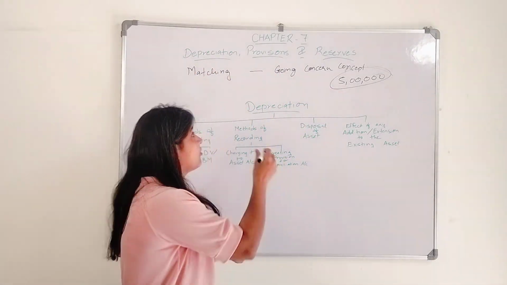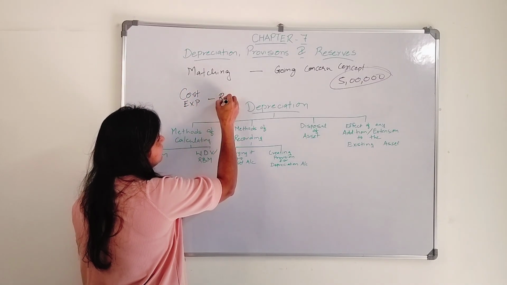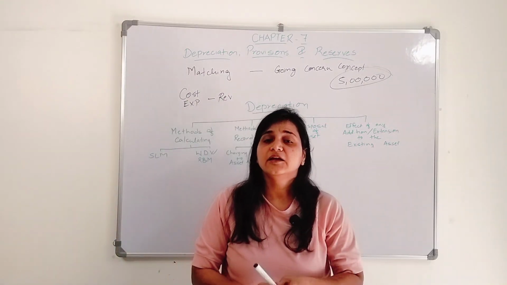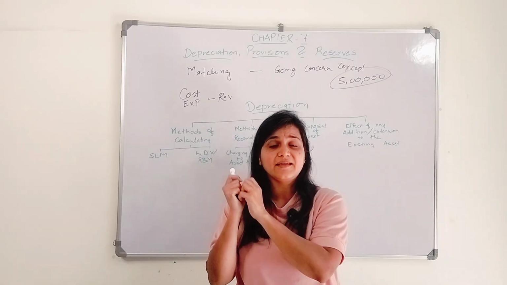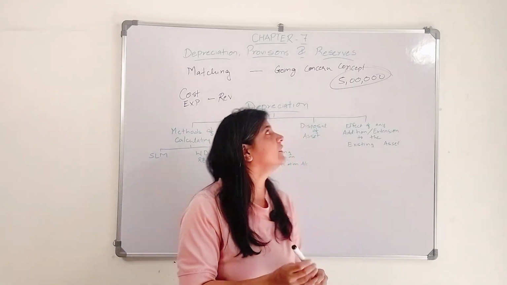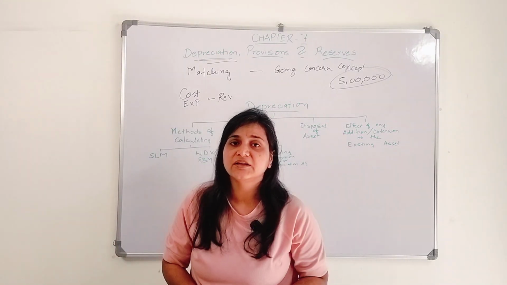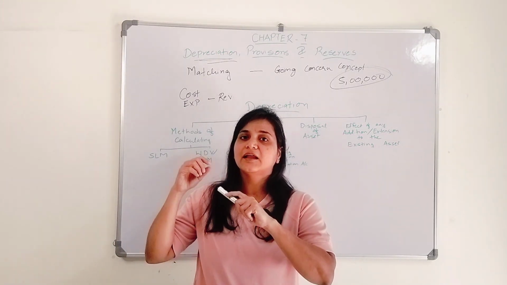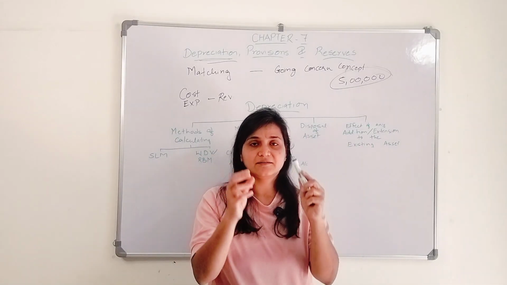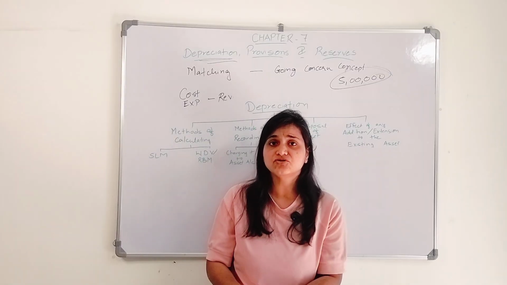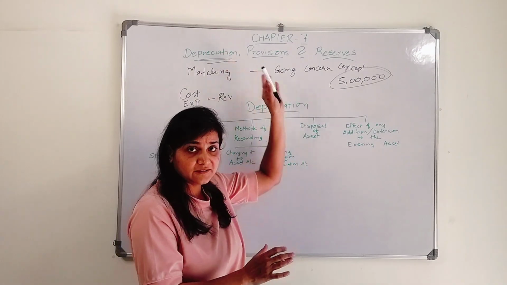I will match the cost, the expense, with that particular year's revenue, right? So that cost, the one that I am considering as an expense, is known as what? It is known as depreciation. My machinery which I have used for that year, and will use for a particular period of time, I'm not going to capitalize it for that particular year. I have used it, and I am going to charge it as an expense, and that is known as depreciation.